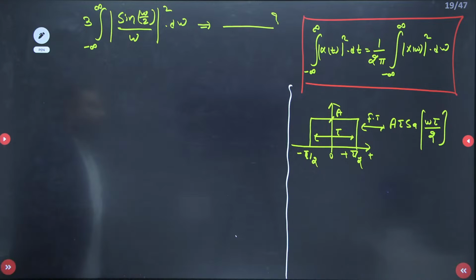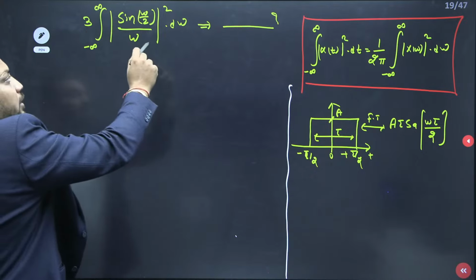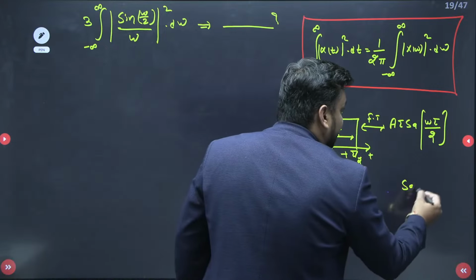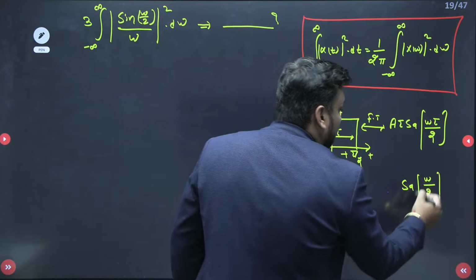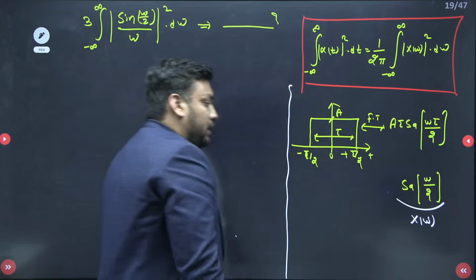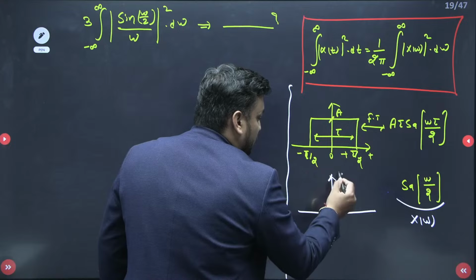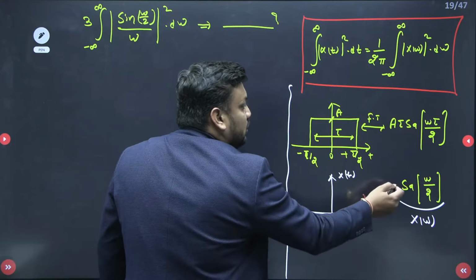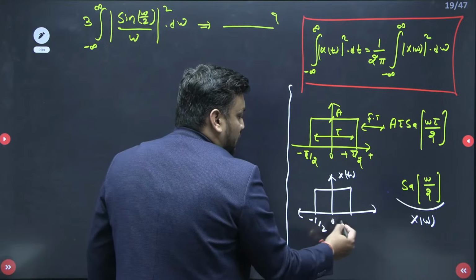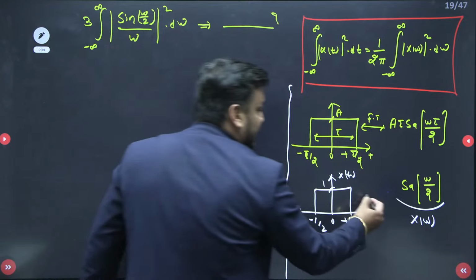So now you should tell me, guys, this is sin omega by 2 and omega. It gives me a hint. Can I convert this into sampling omega by 2? Yes. So suppose I am writing here sampling of omega by 2 as my X(omega). Then can you please comment on x(t)? Here A is 1 and tau is 1, so the location is from minus half to half. This with tau 1 and A 1 is x(t), and this is X(omega).